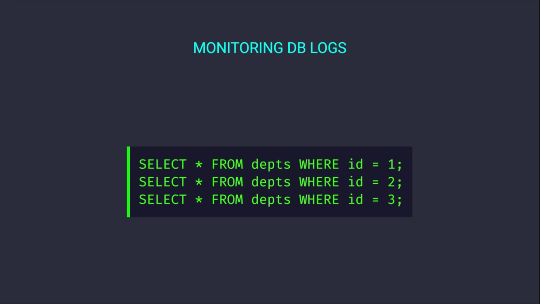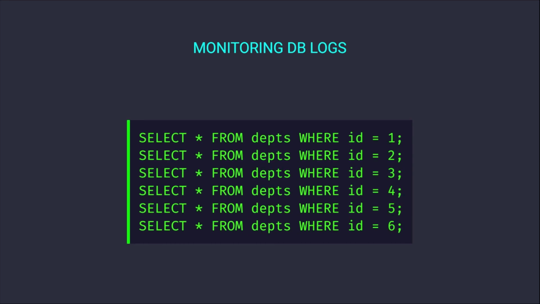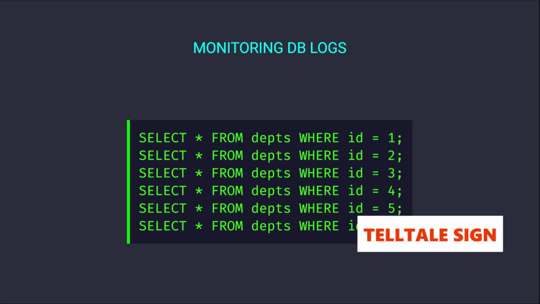Identifying the N+1 pattern requires monitoring the data access layer, not just the API response time. Look for repeated identical queries, differing only by the primary key value in the where clause. For instance, select asterisk from departments where ID equals 1, followed immediately by select asterisk from departments where ID equals 2, and so on. These sequential single record fetches are the telltale sign.